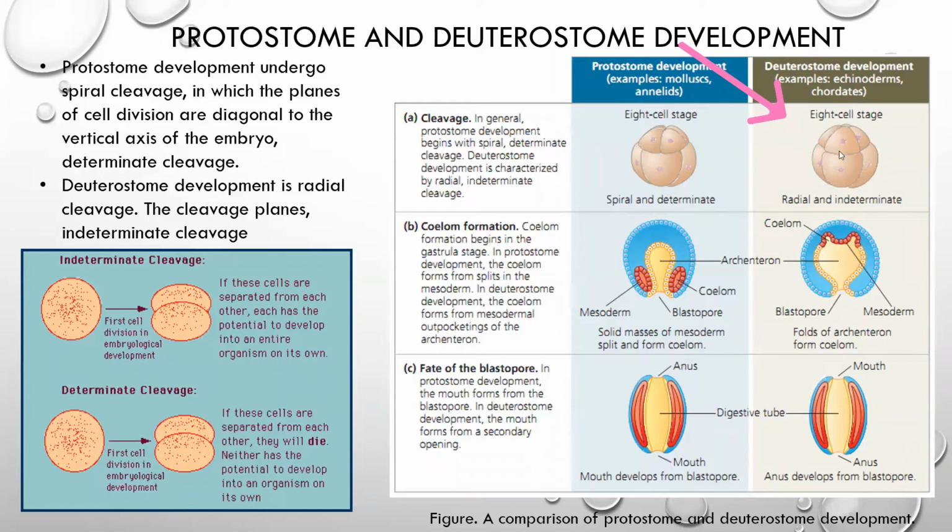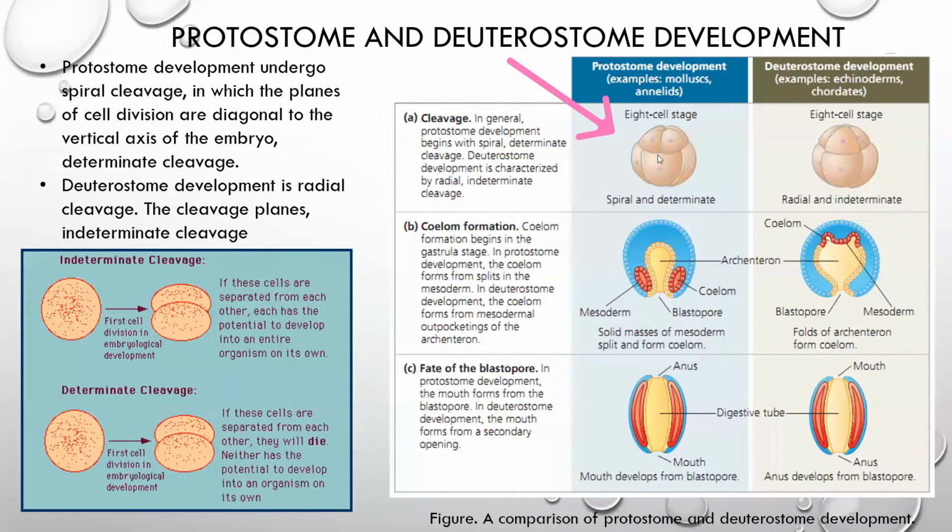Whereas in this 8-cell structure, if we separate all these 8 cells, each cell has the potential to convert into a young one. These cells are indeterminate, whereas these cells are determinate.